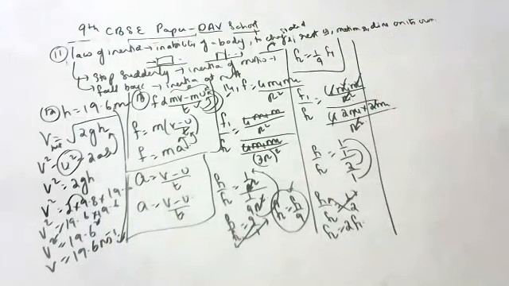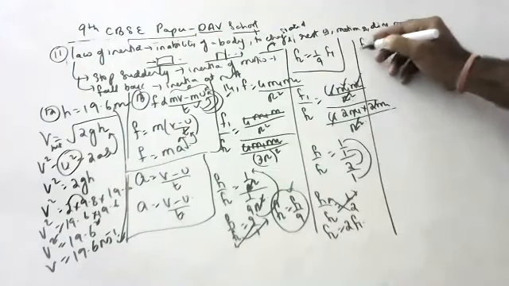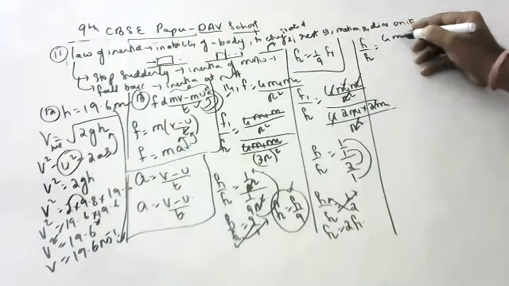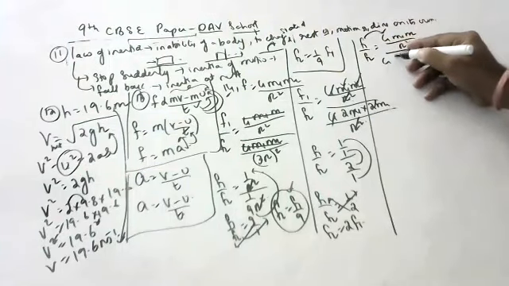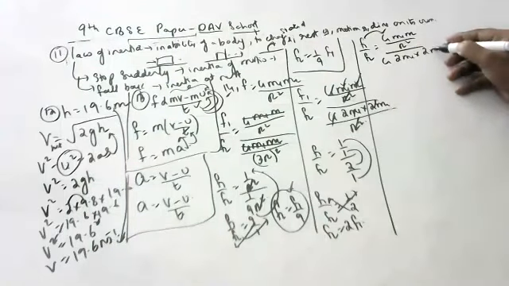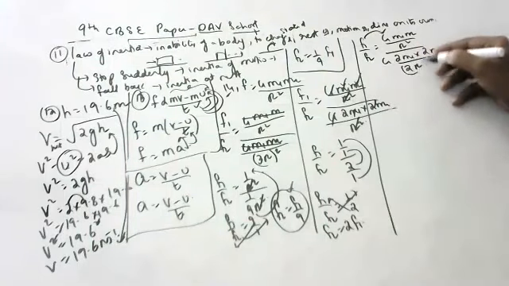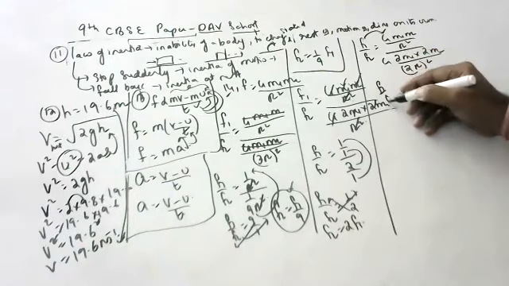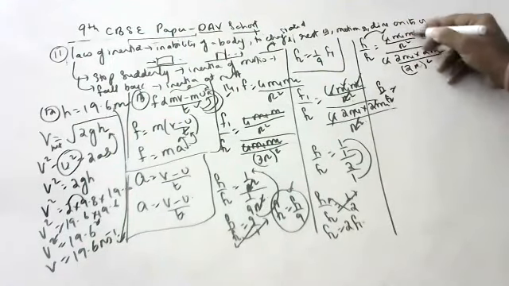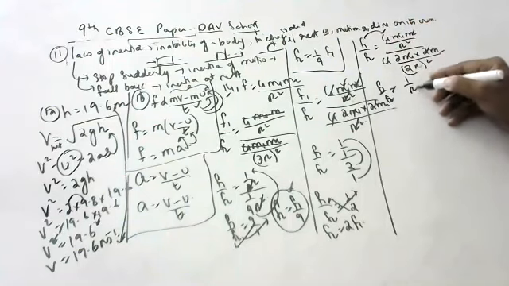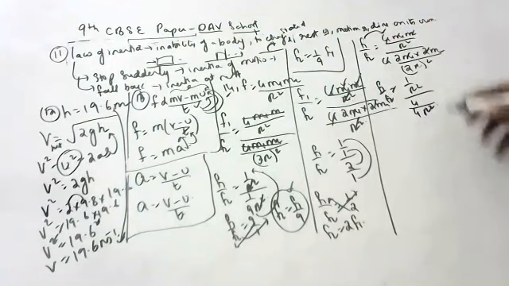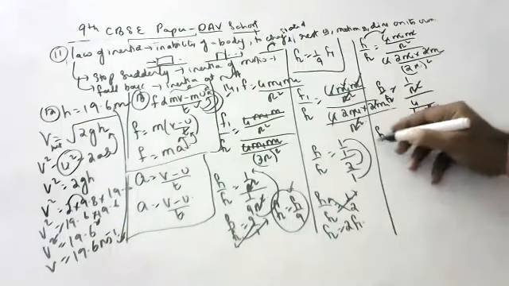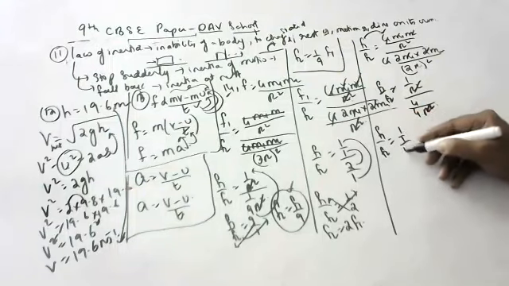When all are doubled, so children, F1 is G m1 m2 by r square. For F2, it is G 2m1 2m2 by 2r whole square. Okay, so F1 by F2 is equal to G cancel, m1 m2 cancel, 1 by r square by 2 times 2 is 4, children, 4 by 4r square. Okay, children, r square cancel.